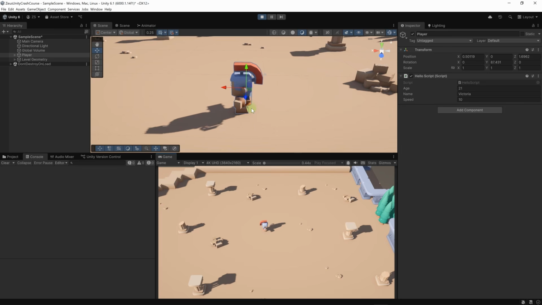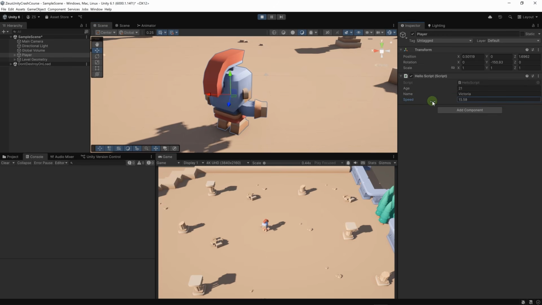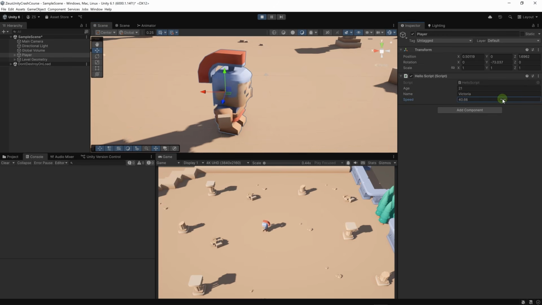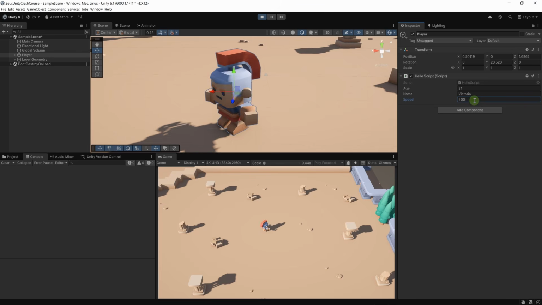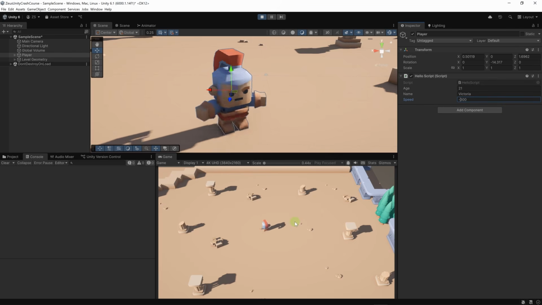So now let's say this is too slow. I can change the value of the speed by clicking on the speed label and dragging the mouse cursor. This will increase the value. Let's set it to 300, for example, or minus 300. In this case, the character will rotate counterclockwise.